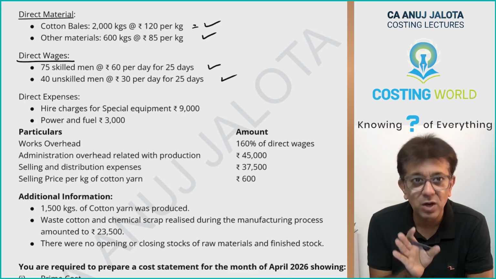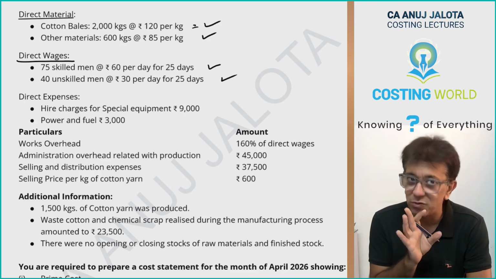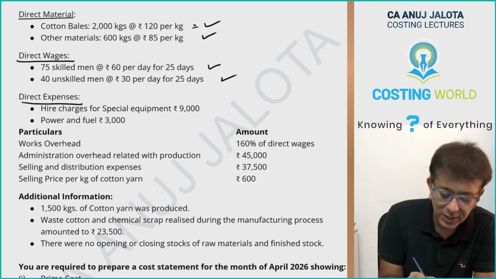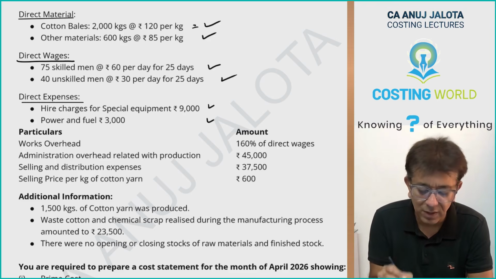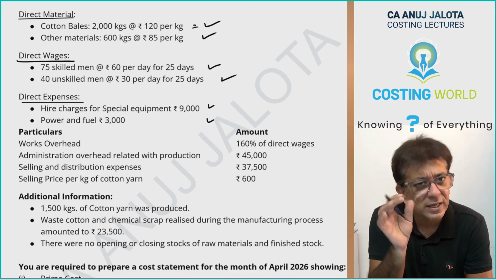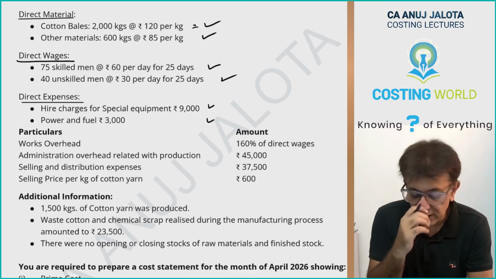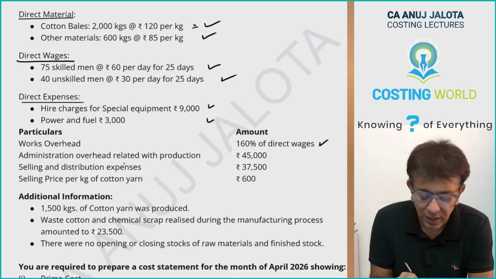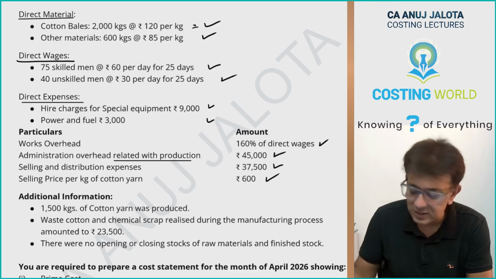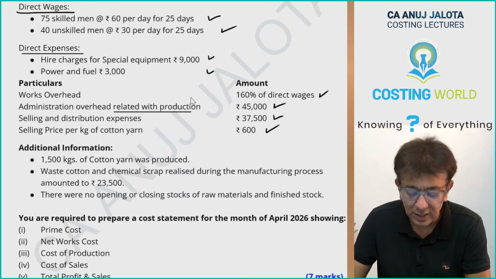Again, this is a replica of almost your question number 3 of your cost sheet. Direct expenses: hire charges of special equipment 9,000, power and fuel 3,000. Almost the items are the same. Particulars: works overheads 160% of direct wages. Admin related to production 45,000. S&D 37,500. Selling price per kg of cotton yarn is 600.